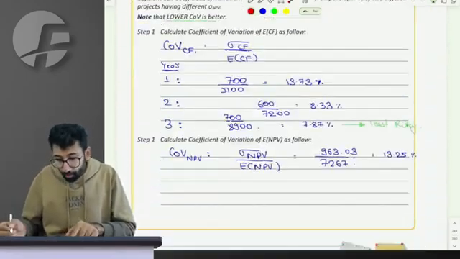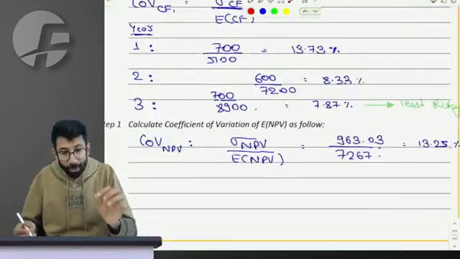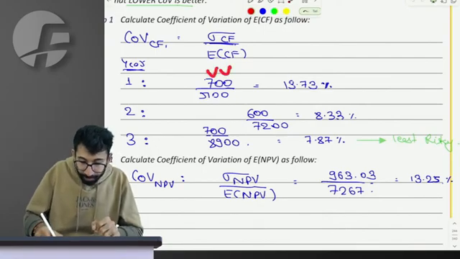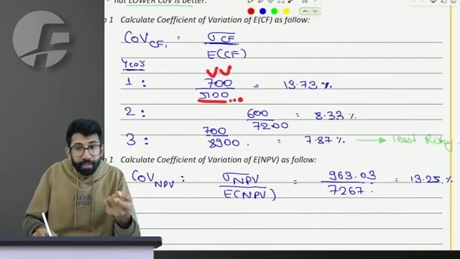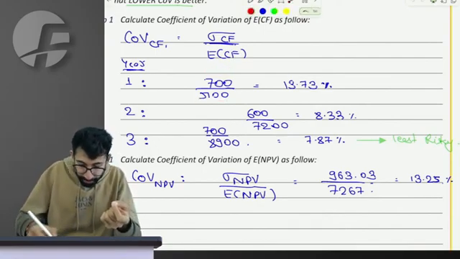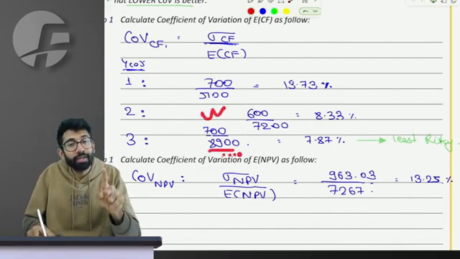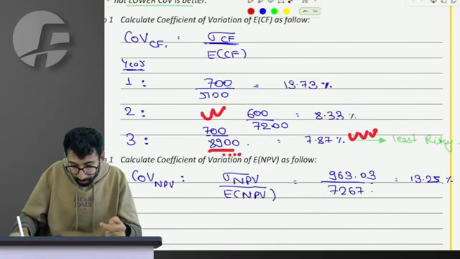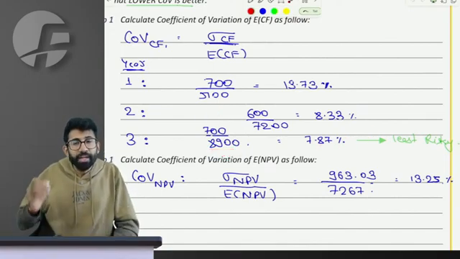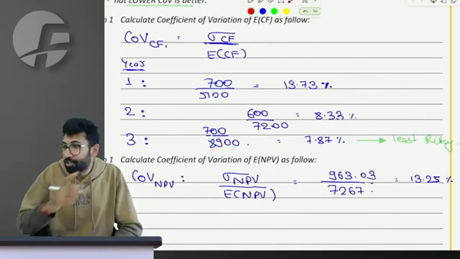But among the two, you will be able to better comment now that with 700 rupee risk, it was giving me 500 cash flow. With 700 rupee risk, it is giving me 8900 cash flow. Can you all feel now that in percentage terms, this is the best situation? In fact, let me reverse all your conclusions.